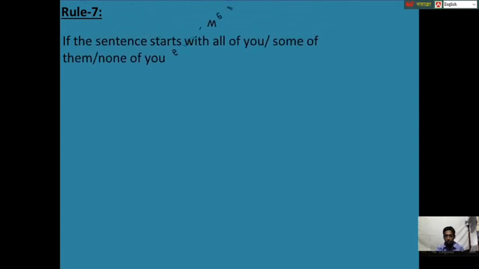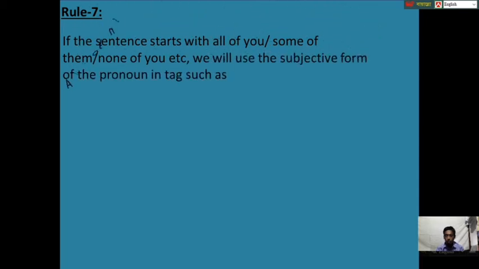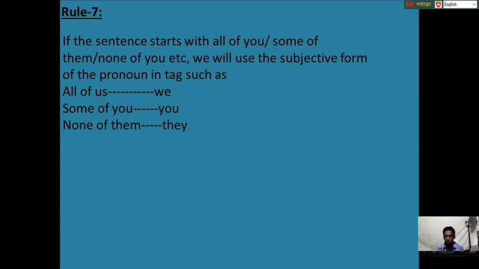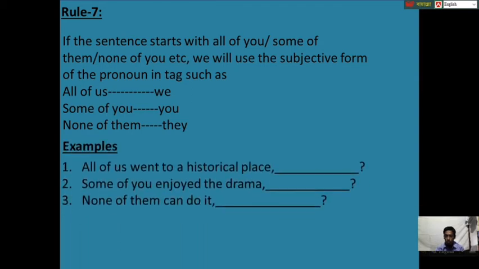Rule 7. If the sentence starts with all of you, some of them, none of you, etc., we will use the subjective form of the pronoun in the tag, such as all of us, we; some of you, you; none of them, they. For examples, all of us went to a historical place, so the tag question will be didn't we. Some of you enjoyed the drama, tag question will be didn't you. None of them can do it, so the tag question will be can they.